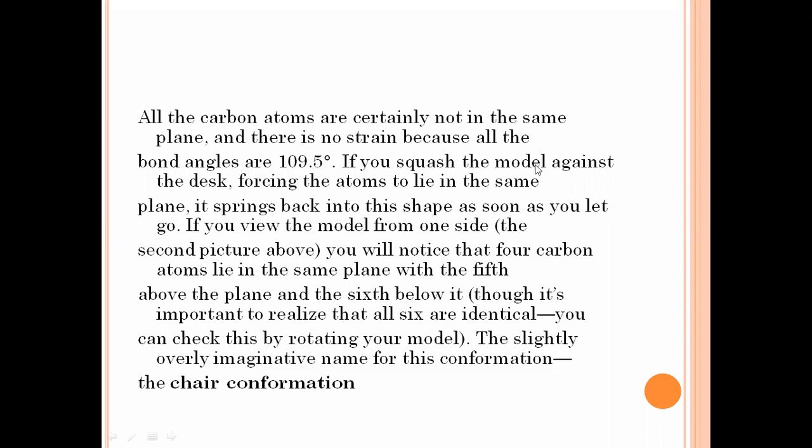If we squash the model against the desk, forcing the atoms to lie in the same plane, if we force all 6 carbon atoms to be in the plane, it springs back into this shape.